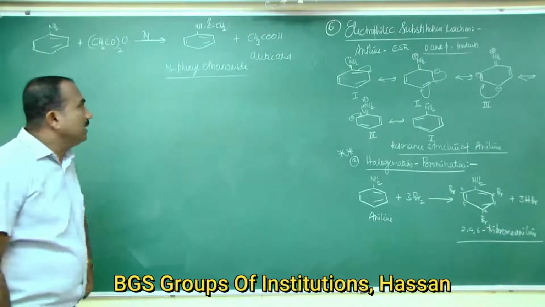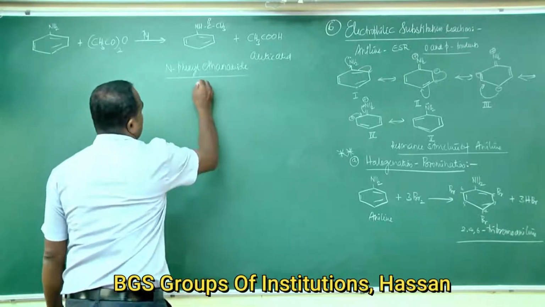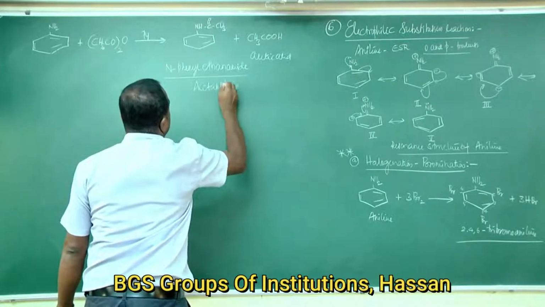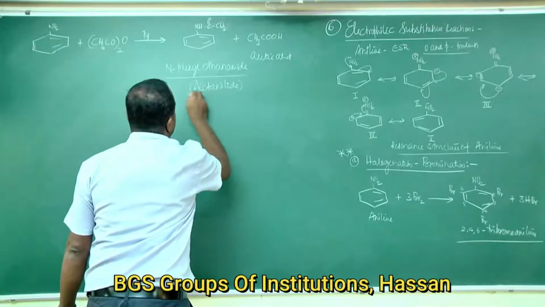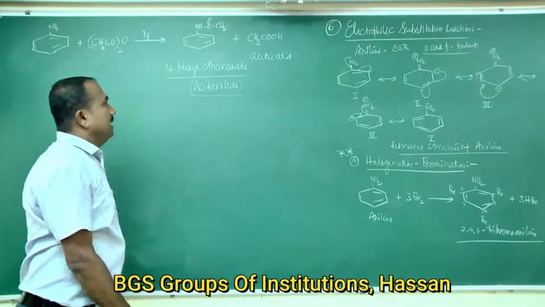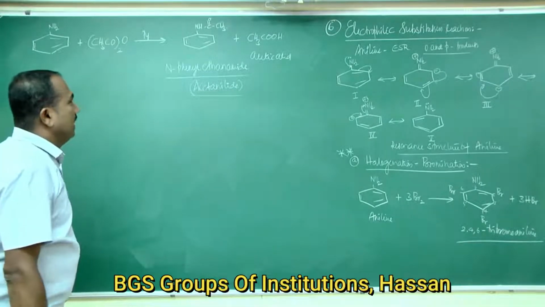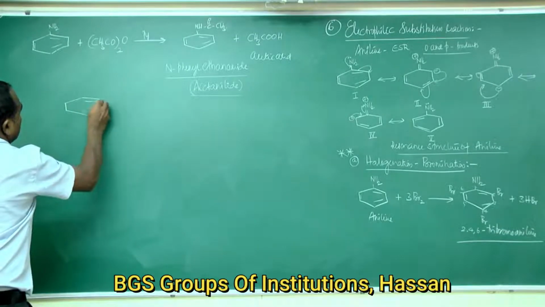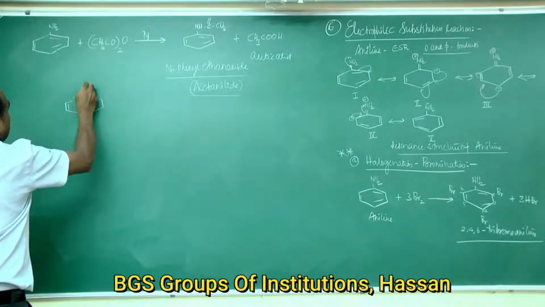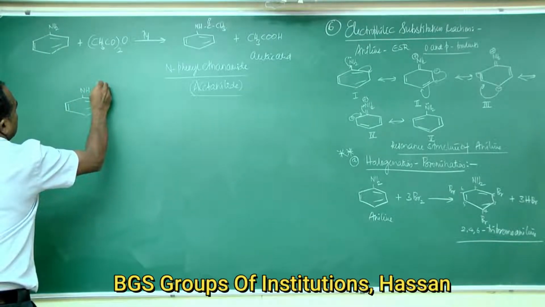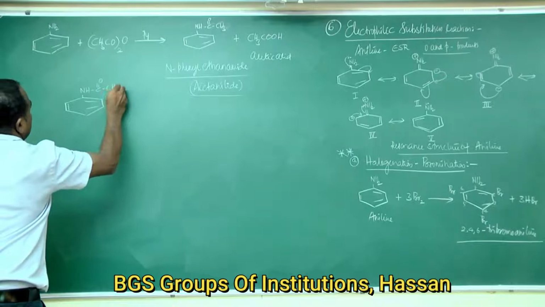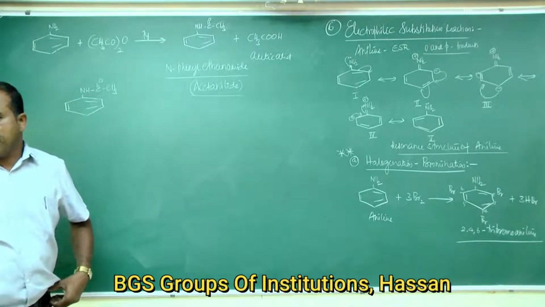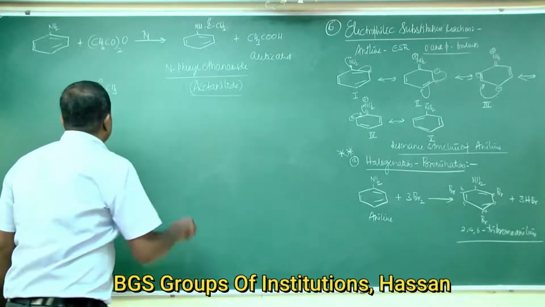Popularly called acetanilide. Another name for N-phenyl ethanamide is acetanilide. This is acetanilide, NHCOCH3. So acetanilide is formed.